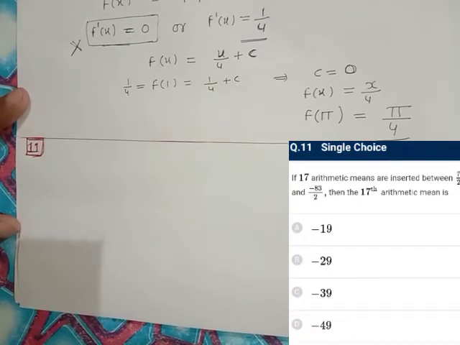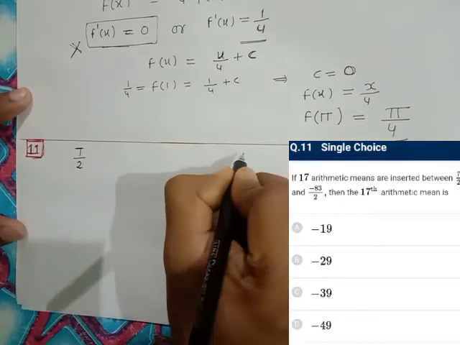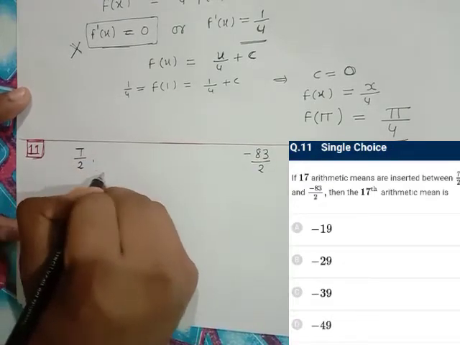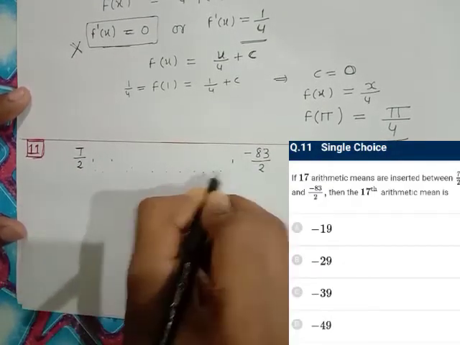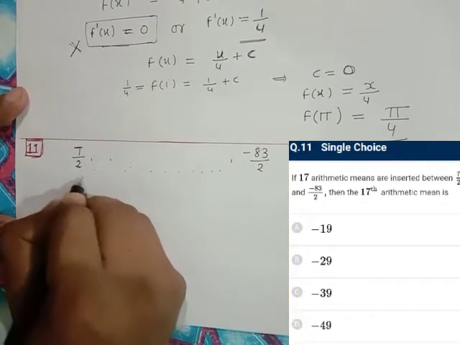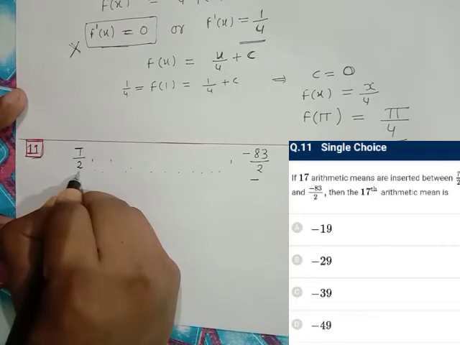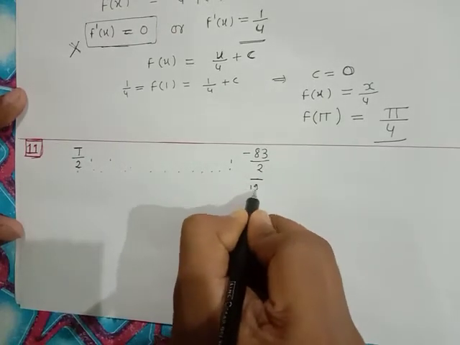Question number 11. There are 17 arithmetic means inserted between 7 by 2 and minus 83 by 2. It is said in the question that 17 arithmetic means are inserted between these two terms. So how many terms in total? I count this one as 1, and the rest 17 plus 1 is 18. This is our 19th term.